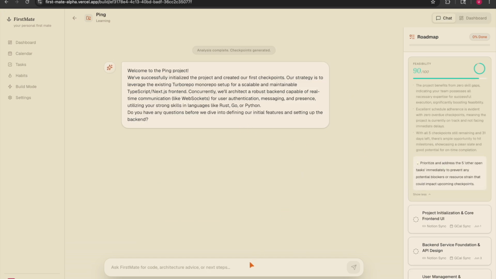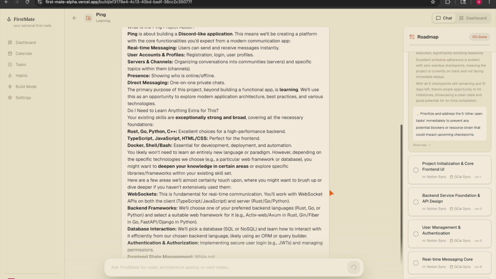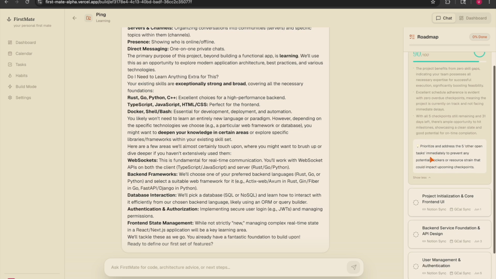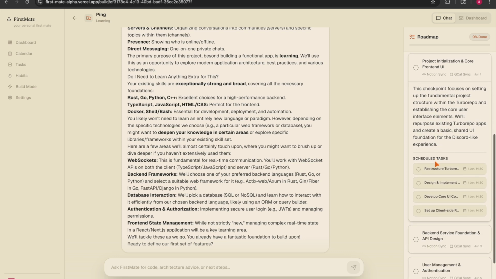So now we can also chat about our project over here, so it can help us build it too. Then we have a feasibility score over here, which is dynamic with time. With the completion of checkpoints, this feasibility score also gets updated with proper reasoning.